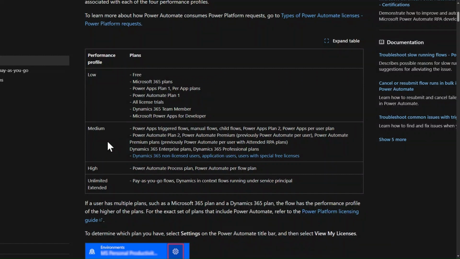Then we have medium, high, and unlimited for pay-as-you-go flows. You can use Dynamics context flow running under a service principal account; in that also you can use unlimited extended. For the high one, you require a Power Automate process plan or Power Automate per flow plan. In the medium, all the remaining ones come under the medium one.